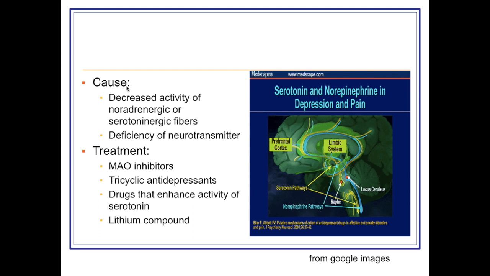What is the cause of depression? It is either because of decreased activity of noradrenergic or serotonergic pathway, or deficiency of the neurotransmitter. Pathways are intact but neurotransmitter is deficient. Physiology of treatment: one can give monoamine oxidase inhibitor. Monoamine oxidase is the enzyme which degrades the noradrenaline. So we are giving inhibitor, so noradrenaline cannot be degraded. Other is tricyclic antidepressants. They prevent reuptake of noradrenaline. Certain drugs given increase the activity of serotonin, and lithium compounds are also given.